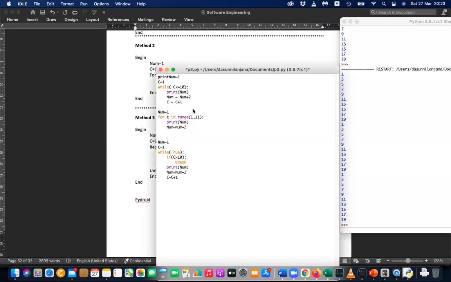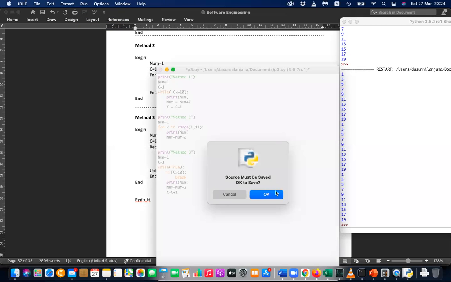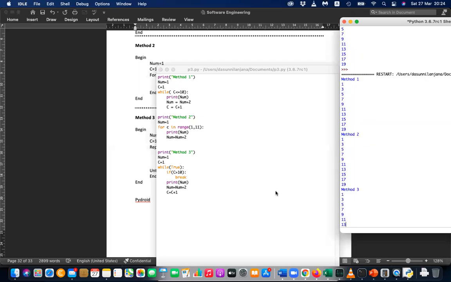So you can say print method 1, and then print method 2, and method 3. All three will be printed. But if you use hashes, you can temporarily stop some of them. You can write all three methods. This is method 1, this is method 2, and method 3.